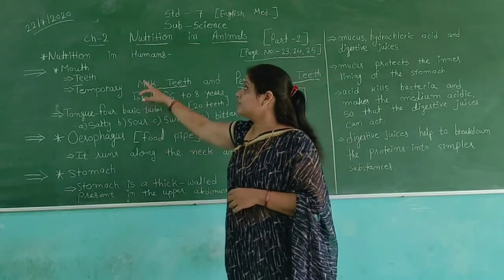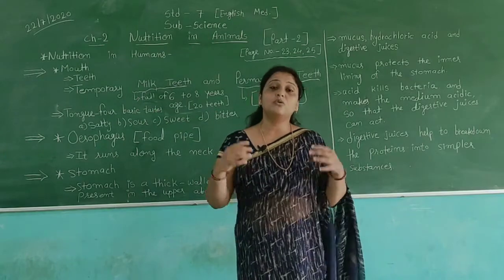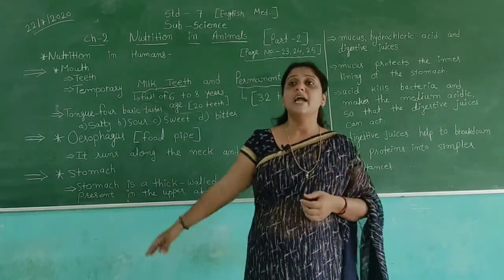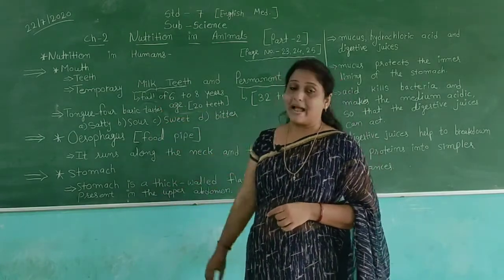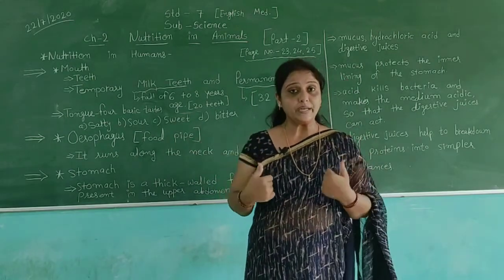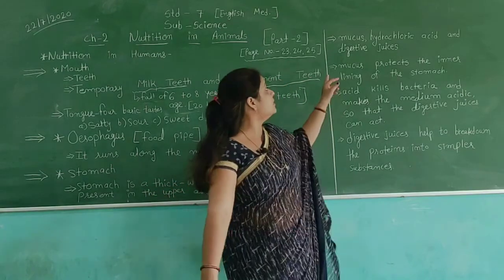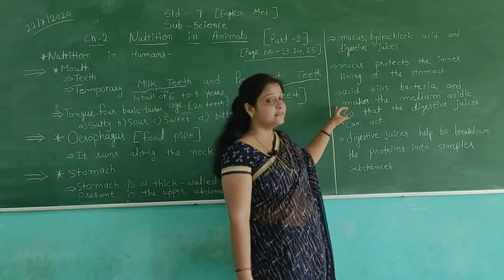Okay, so first, nutrients in humans. First we discussed the mouth. When we eat any type of food, we first keep it in our mouth, and then other processes go on. After that, with the help of the food pipe, the food will go into our stomach, and after going into the stomach, different parts of the digestive system work on it.